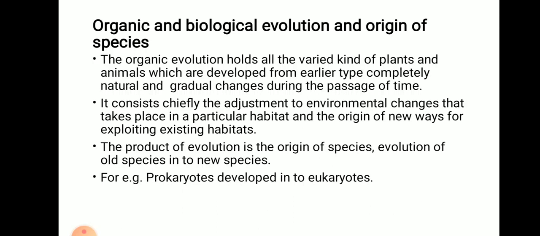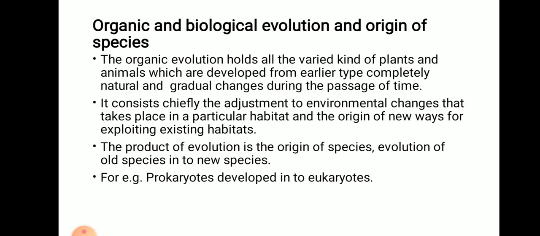In this organic evolution, it holds all the varied kinds of plants and animals which developed from earlier types through completely natural and gradual changes during the passage of time. So whatever varied plants and animals we see today have developed due to gradual changes from earlier times.